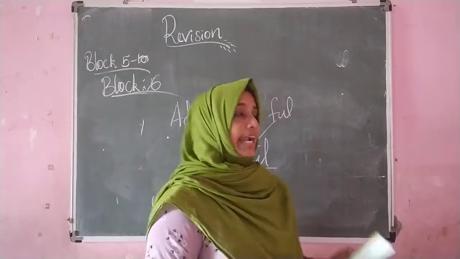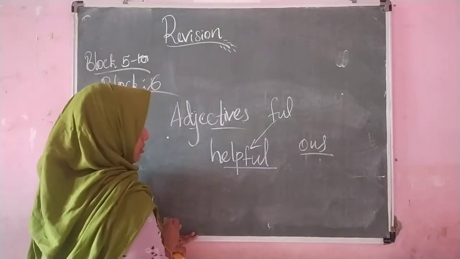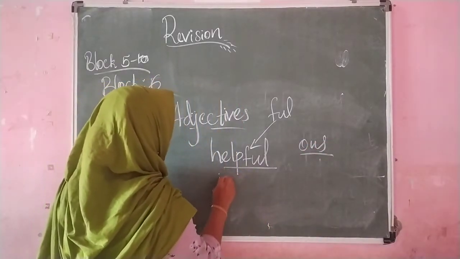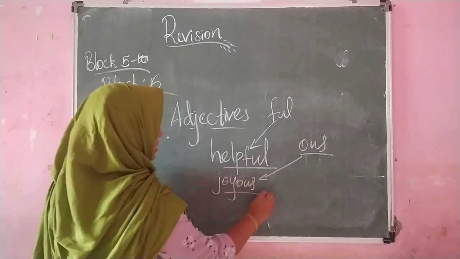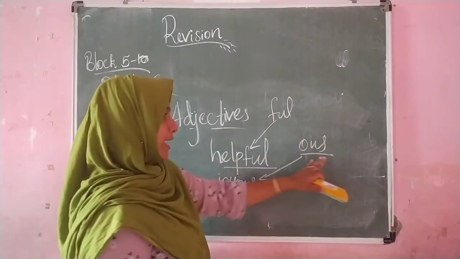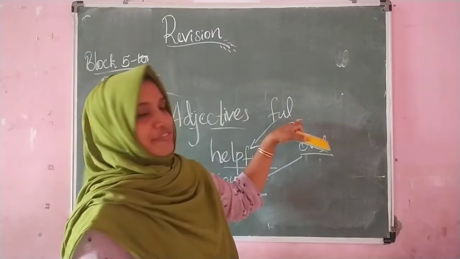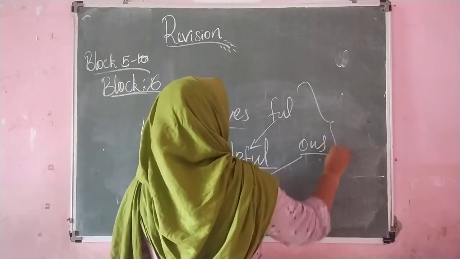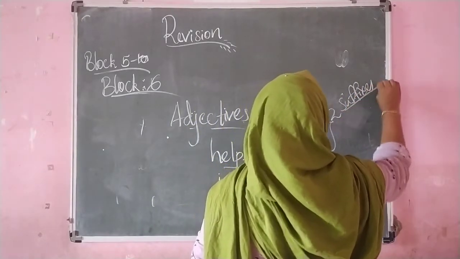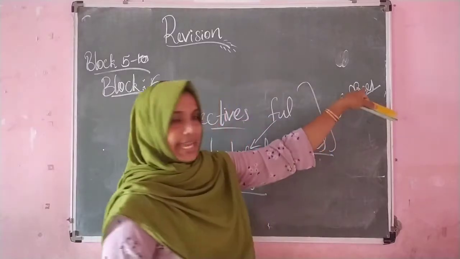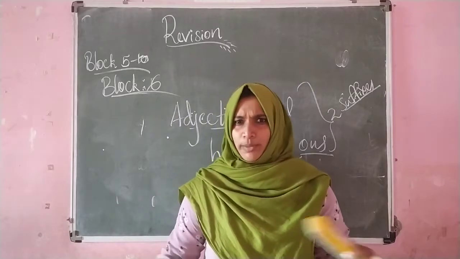And also we can add the OUS suffix to a noun like joy. So for nouns we can add OUS, and also to verbs and nouns we can add FUL. These are the two suffixes that we learned in this block. Suffixes. S-U-F-F-I-X-E-S. Learn that spelling too. Okay, so let's come to the story, the magic spell.